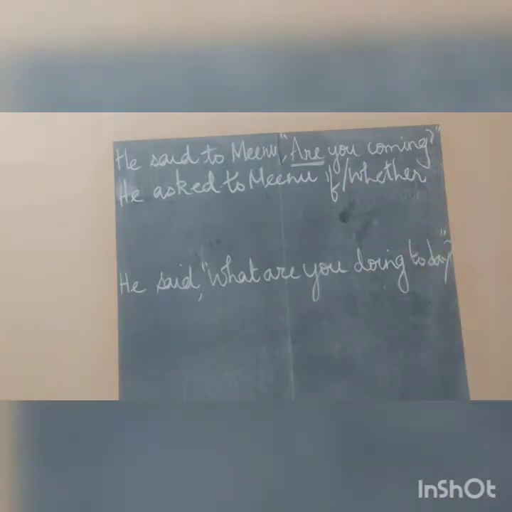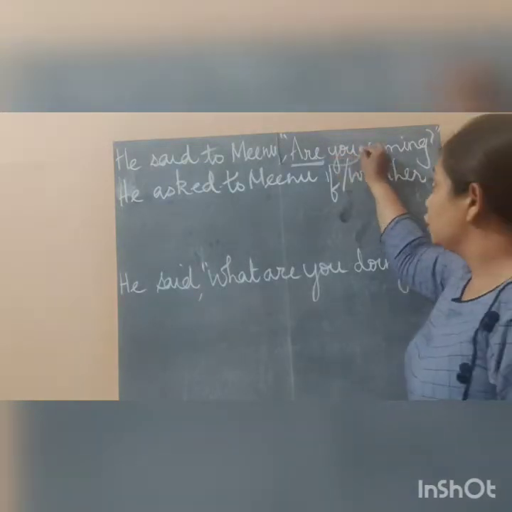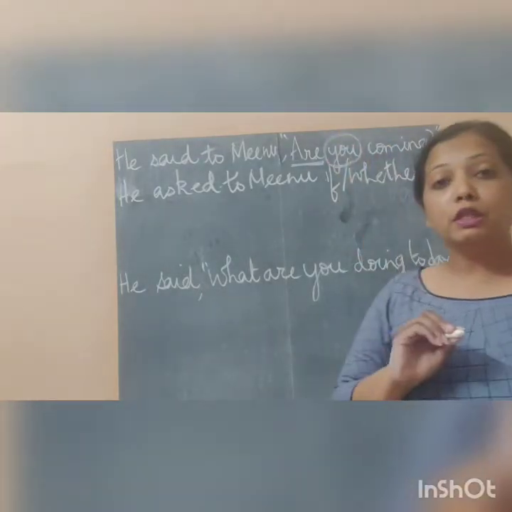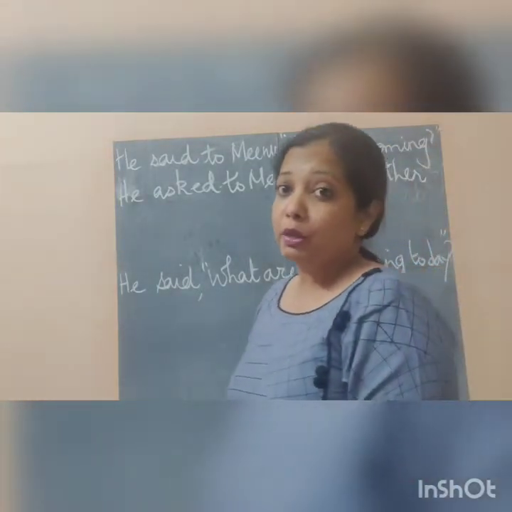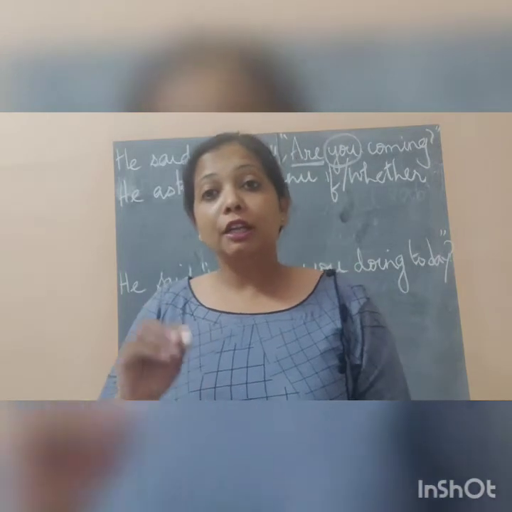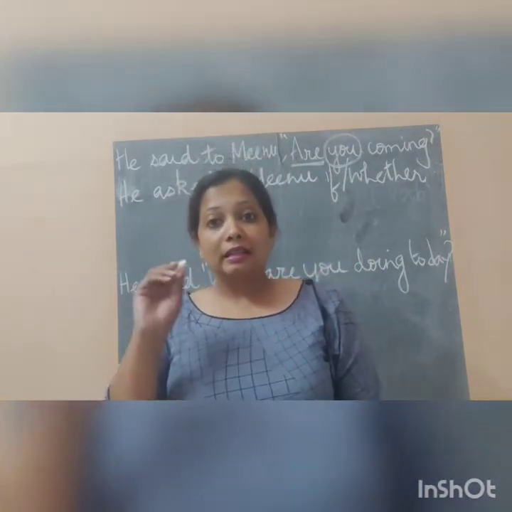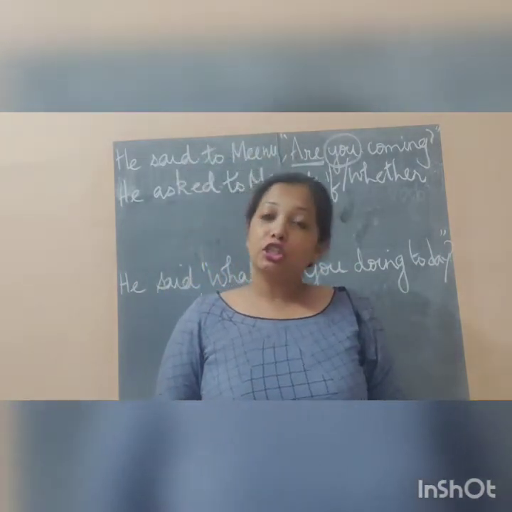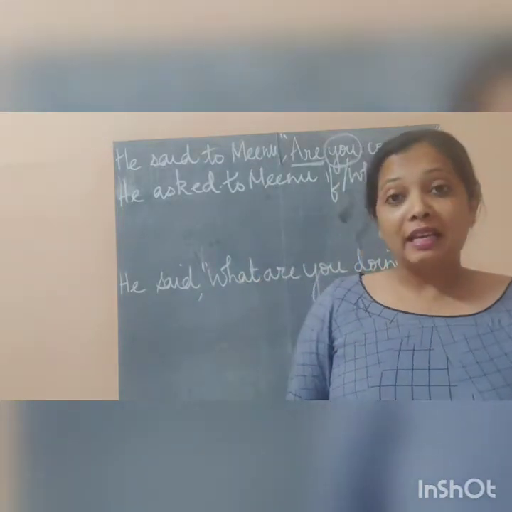The next change here is you. Now when we spoke about first person, second person, third person, we saw that you was the second person, and what changed was the object of the sentence.